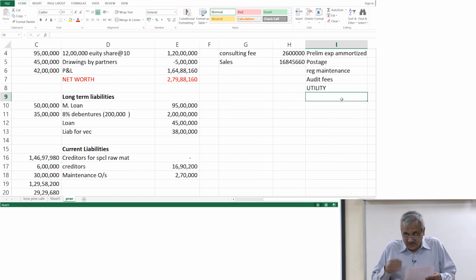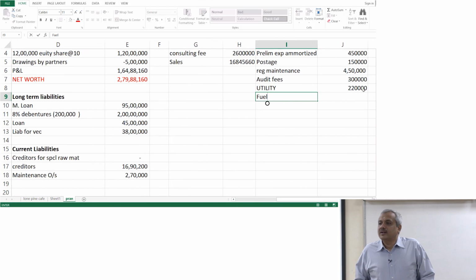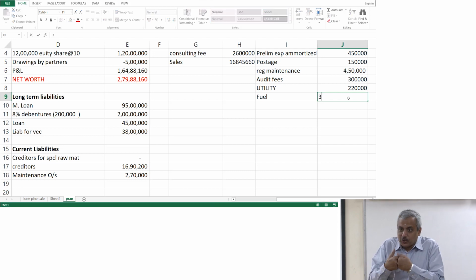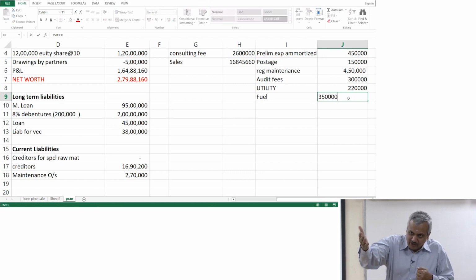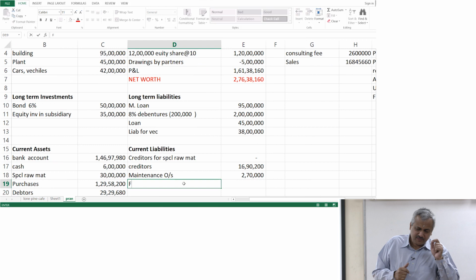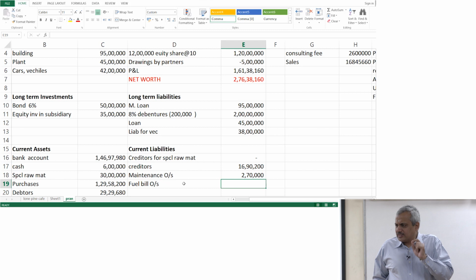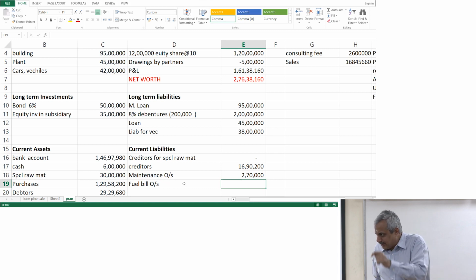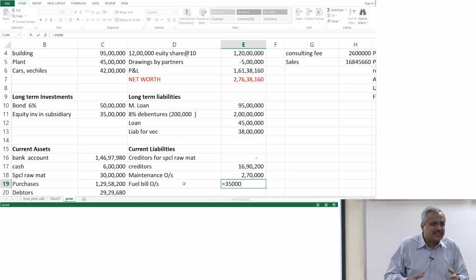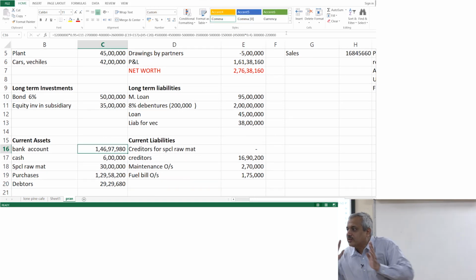Carriage inwards 2 lakhs fully paid. Simple. What is the difference between carriage inwards and carriage outwards? Normally carriage inwards is for receipt of the material, whatever you pay. Carriage outwards is basically for when the material leaves your factory, that is, finished goods leave your factory. When we calculate the cost of the material, it will include the cost of the material plus the carriage charges which you pay for receiving those goods. That is where we call it carriage inwards. That is the difference between carriage inwards and carriage outwards.